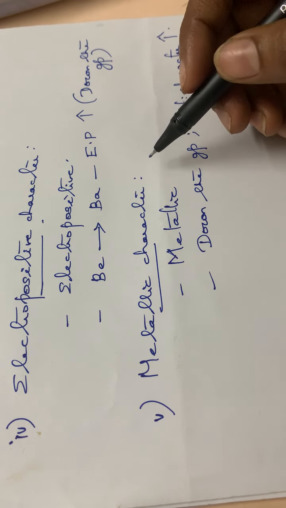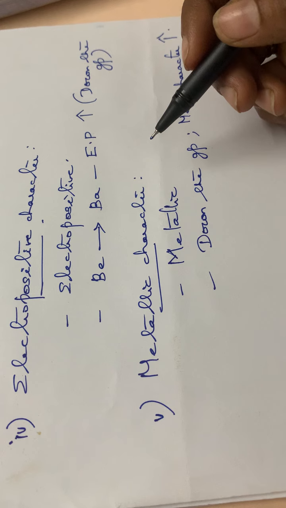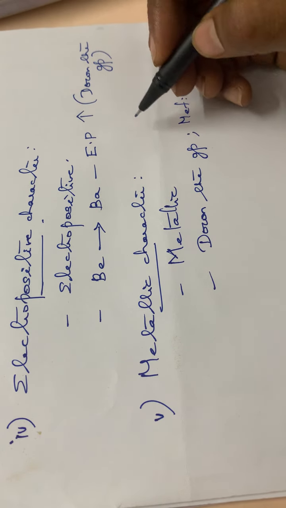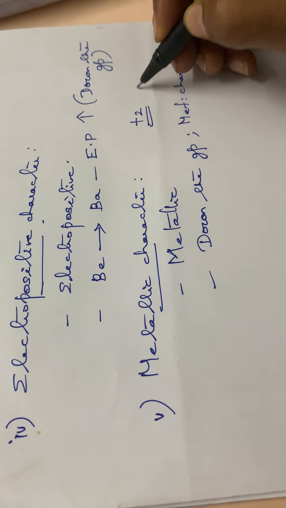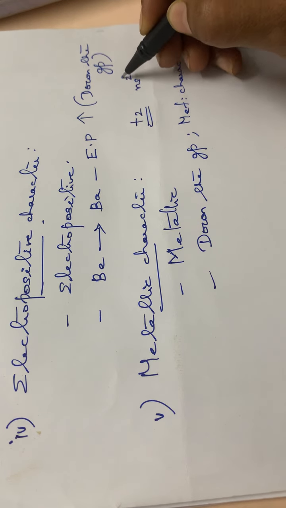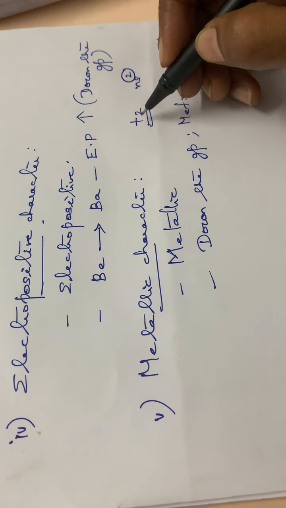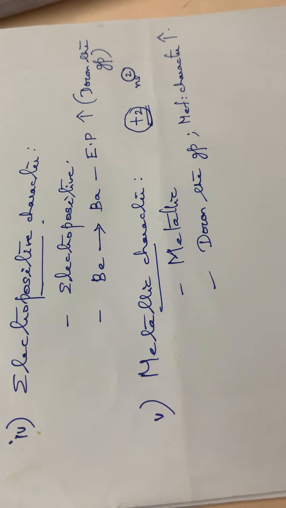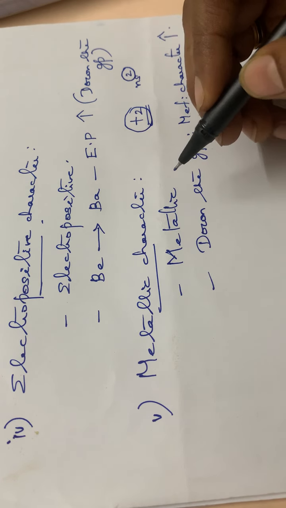Metallic means it will be able to donate electrons, or it will have a dipositive charge, +2 charge. It has ns2 configuration, so it can donate these two electrons, and thus it will have a charge of +2. So it is metallic in nature.